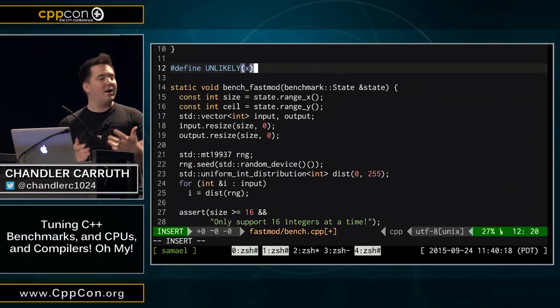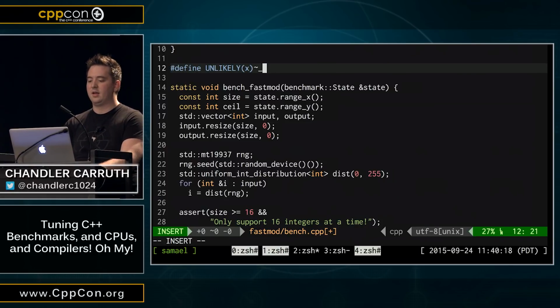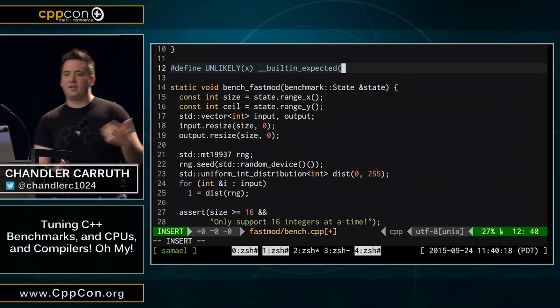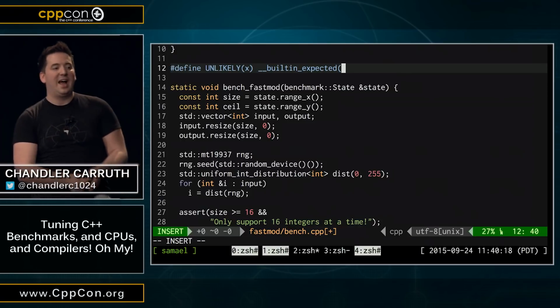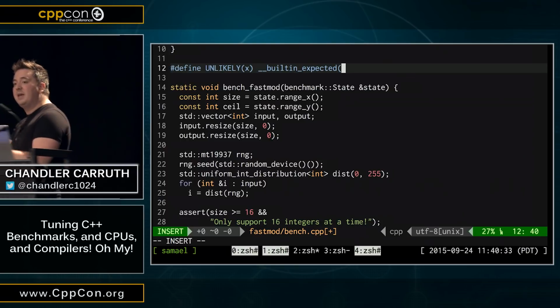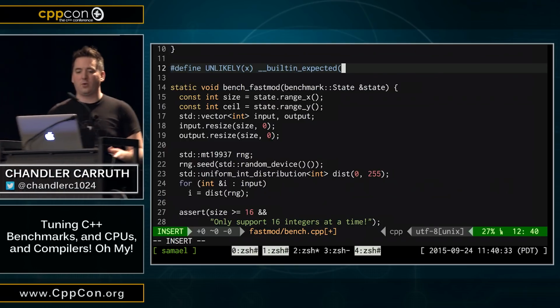All right, so we need some way of telling the compiler that something's unlikely. Fortunately, the compiler provides this. There's this built-in expected, all right? We're telling the compiler, hey, I've got a value, and I expect that its value will dynamically be this other thing. It's pretty cool, okay?